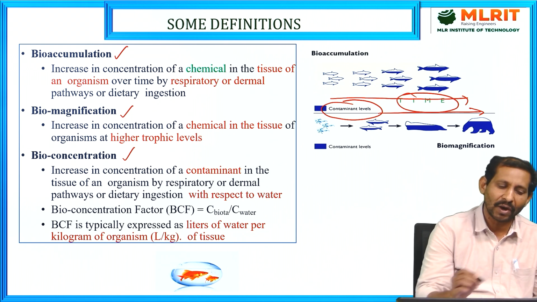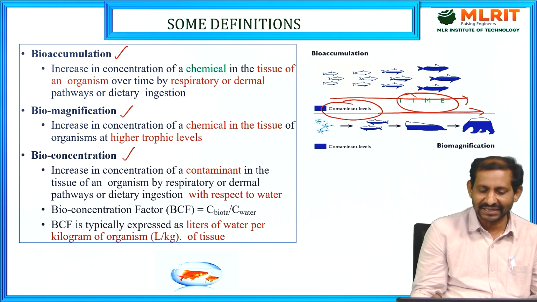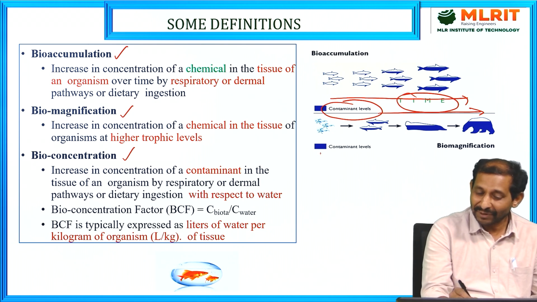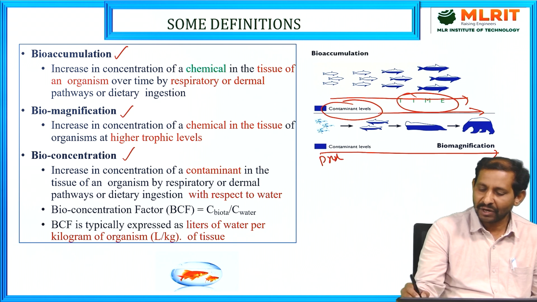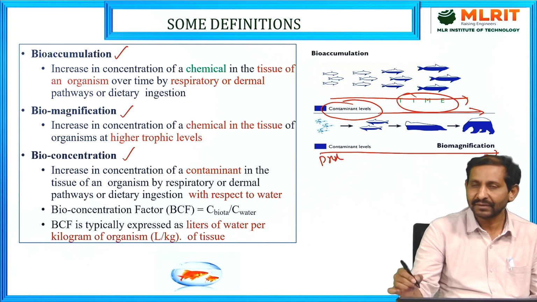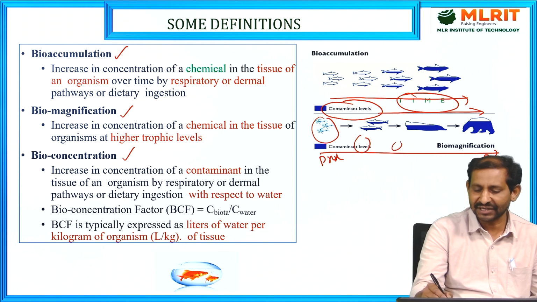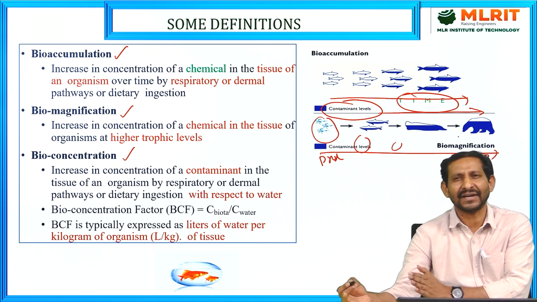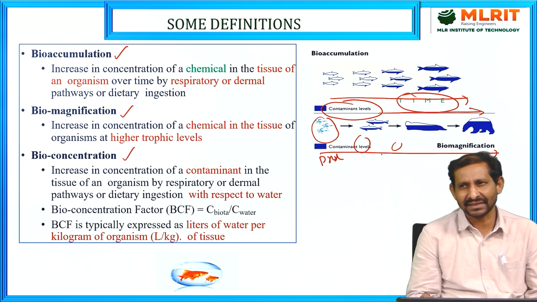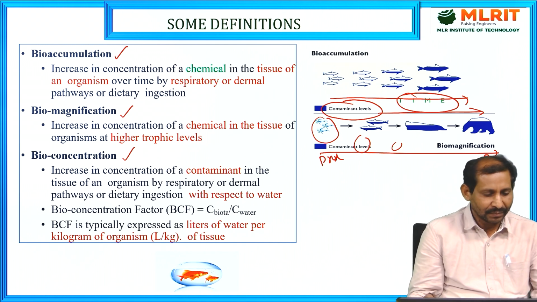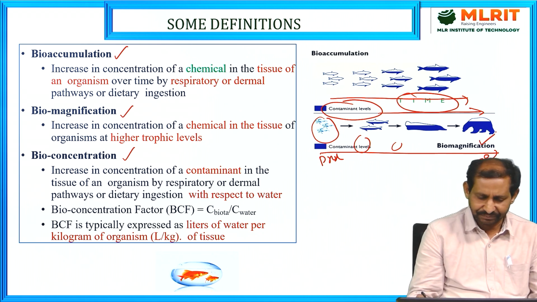Biomagnification means increasing concentration of chemicals in tissues from a lower trophic level to a higher trophic level. For example, from the producers to primary consumers, secondary consumers, and tertiary consumers, up to the final trophic levels. The concentration of the chemicals increases in the organisms, and this is called biomagnification.